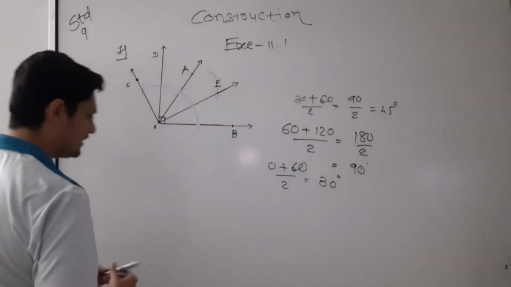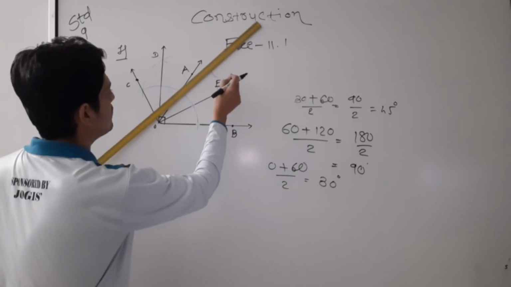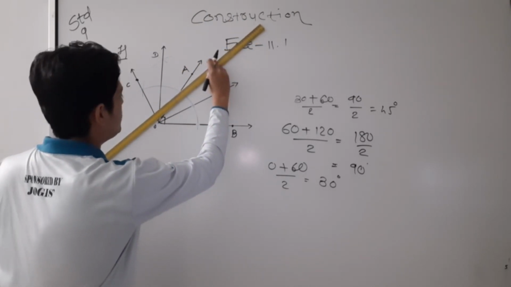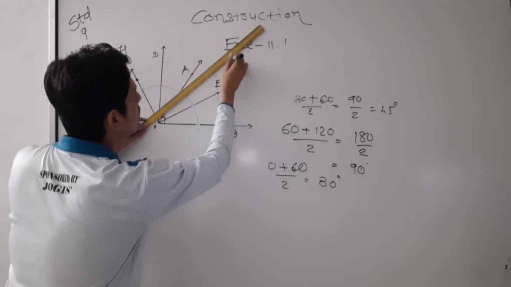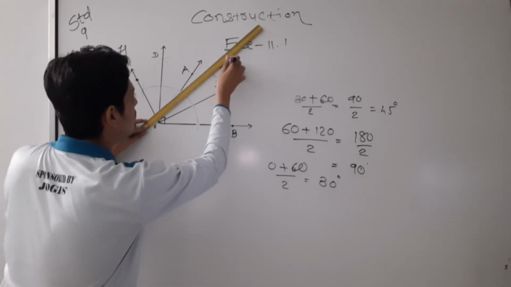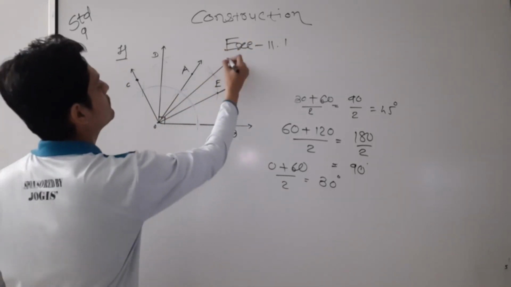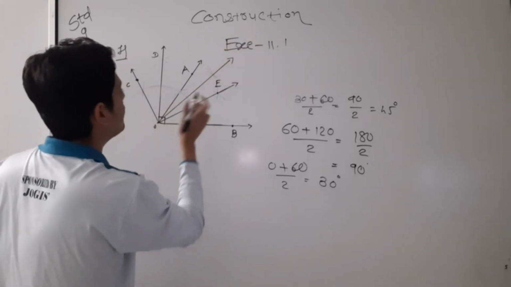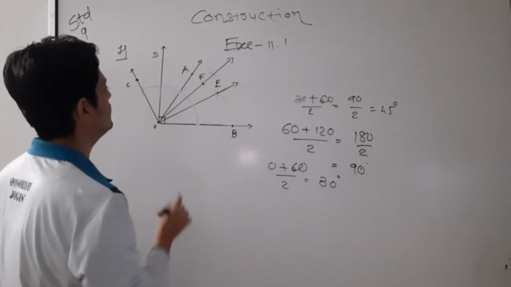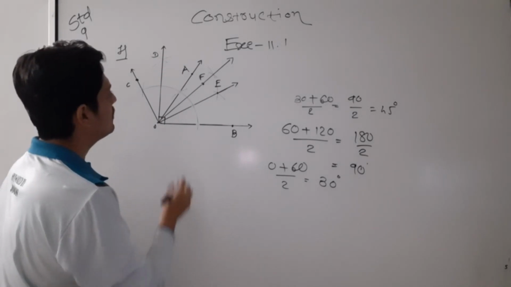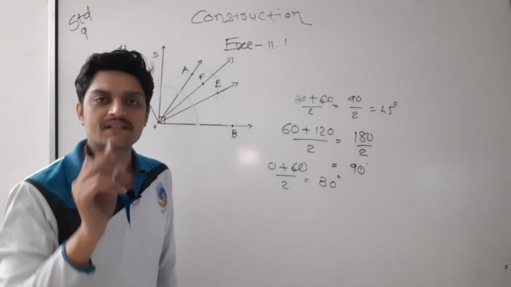So easily I will get 45 degree. Now I have to pass a line from here. Okay, this is now 45 degree. Let me give it a good name, E, then F, obviously FOB. FOB is now 45 degree.